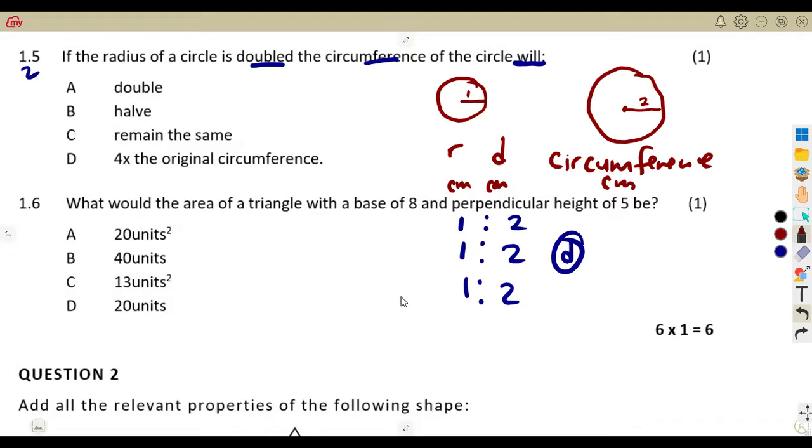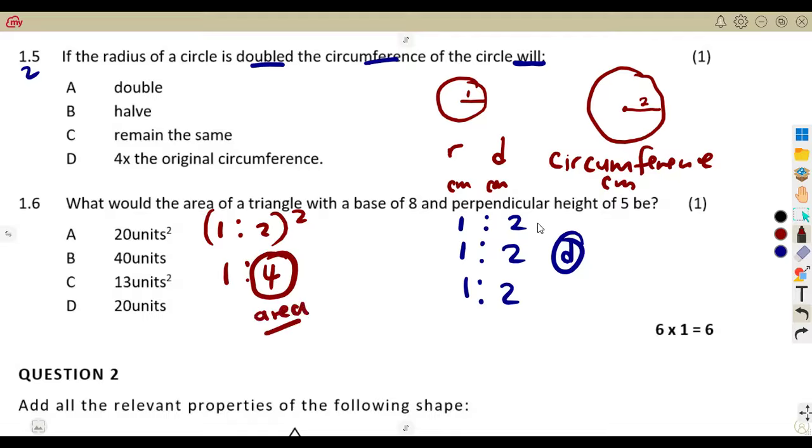When you talk of the area factor, the moment you want the area factor, you have to square that. So it will be 1:4, meaning in terms of the area it was going to be 4 times the area.